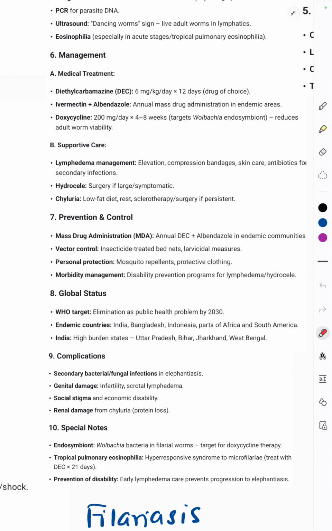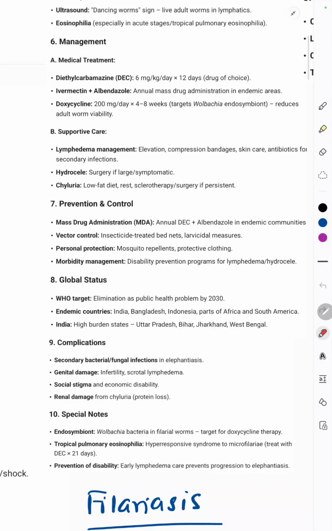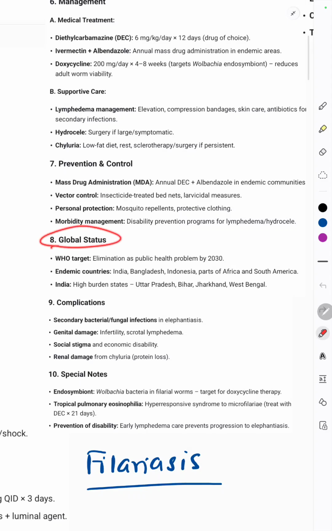For prevention and control, mass drug administration, that is annual diethylcarbamazine, ivermectin, or albendazole, is given. Vector control by insecticide-treated bed nets or larvicidal measures. Personal protection by mosquito repellents and morbidity assessment. Then global status: it is to be eliminated as a public health problem by 2030, and India is one of the countries where it is endemic, and high burden states in India are Uttar Pradesh, Bihar, Jharkhand, and West Bengal.